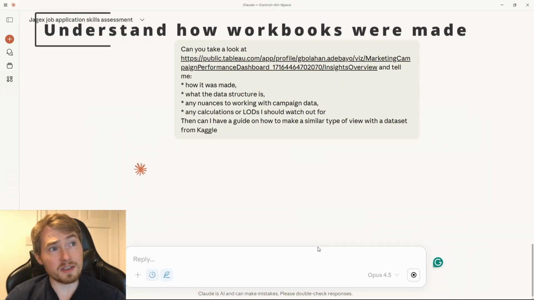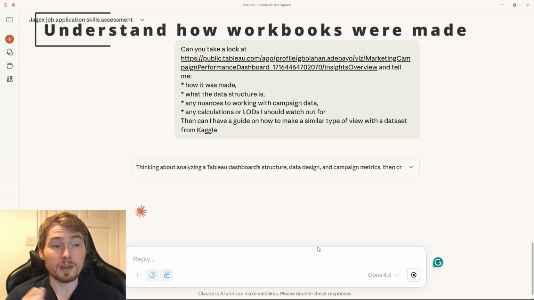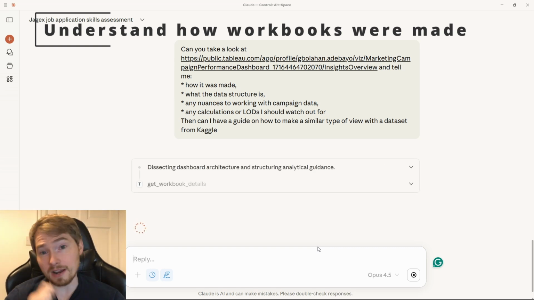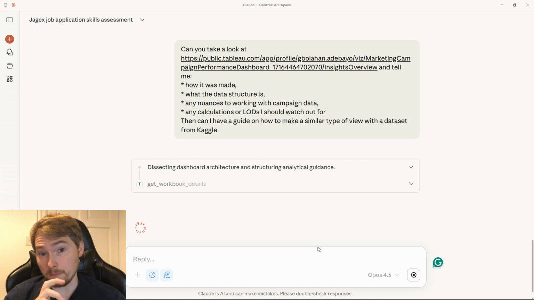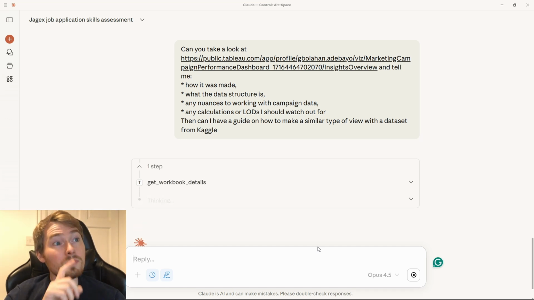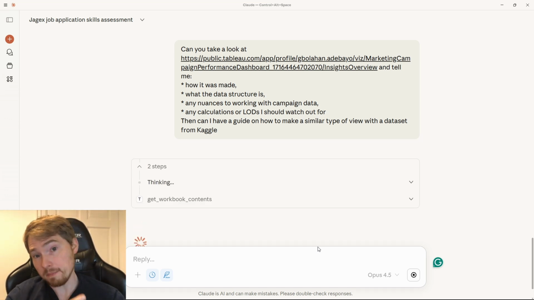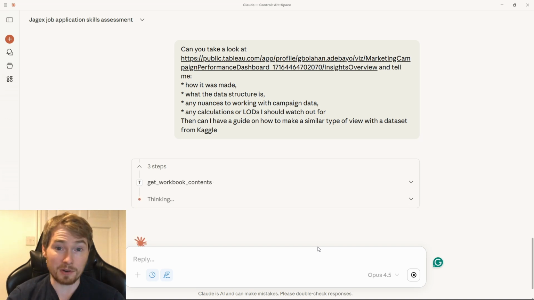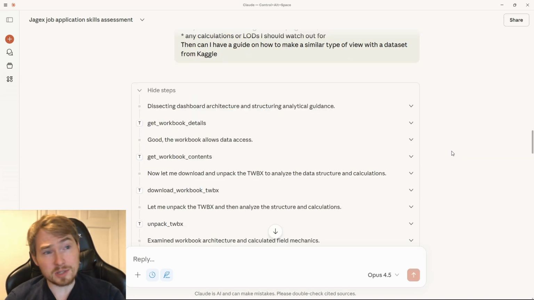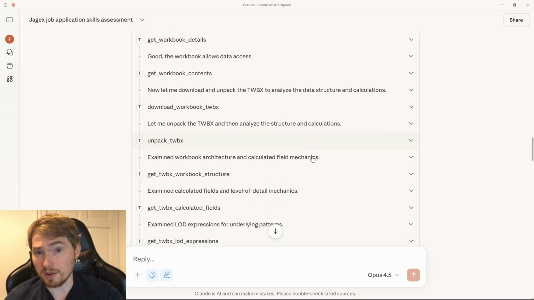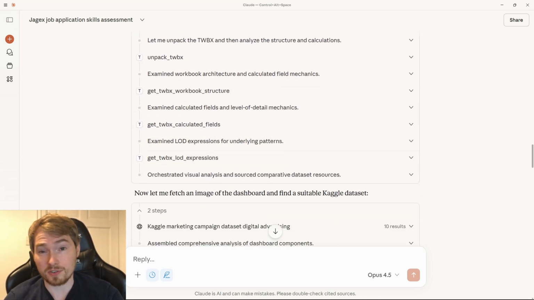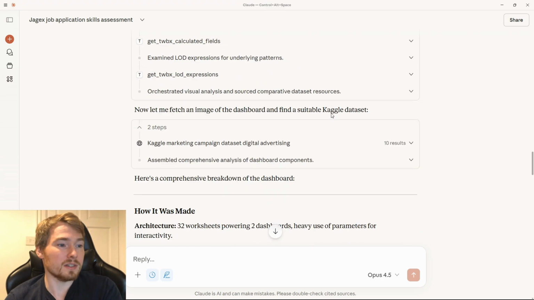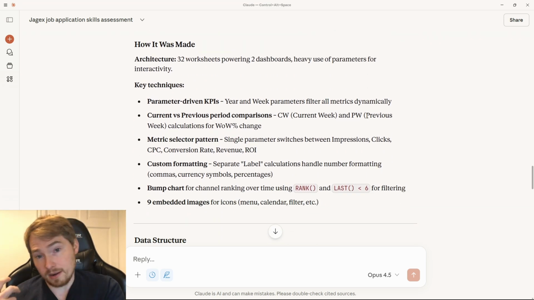So what I can do here is I can actually provide the MCP server a link to a dashboard. And what that will then be able to do is download the workbook and then unpack how it was made. So what I'm asking it here is actually, could I make a project based on what I've got from GB here? So you can see that the MCP server has run a series of tools to get the workbook, its details, download it, unpack it, and understand the structure and all the calculations that go on with it. And then it's given me this output of how it was made based on that file.